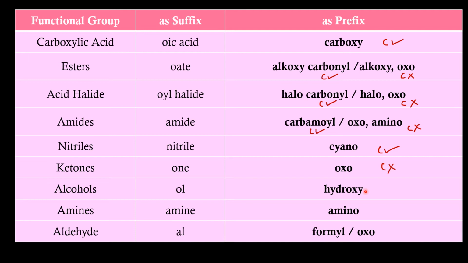For alcohols, prefix name is hydroxy. For amines, amino. For aldehydes, formyl or oxo. When formyl is used, carbon of aldehyde is included in the name. When oxo is used, it is excluded.